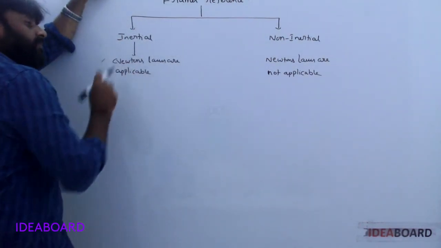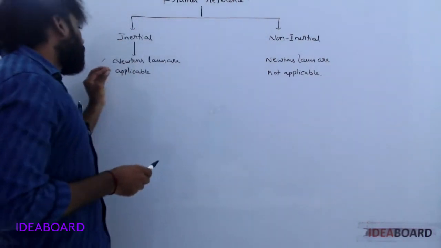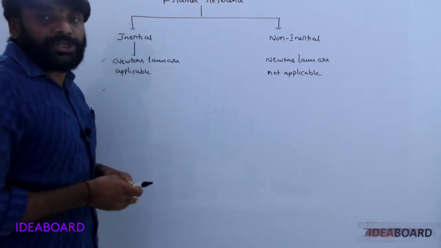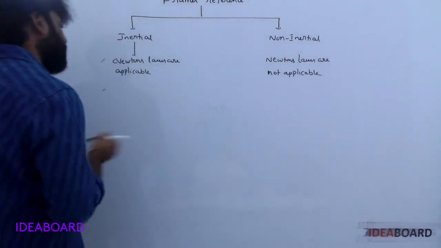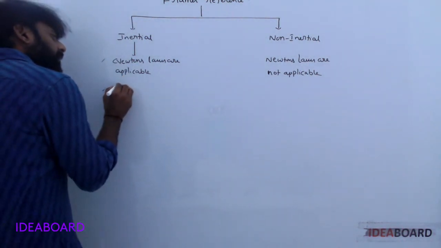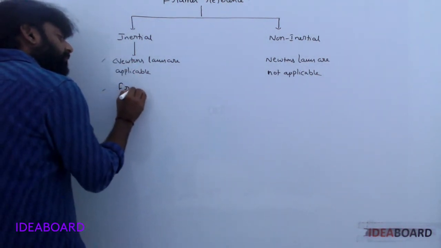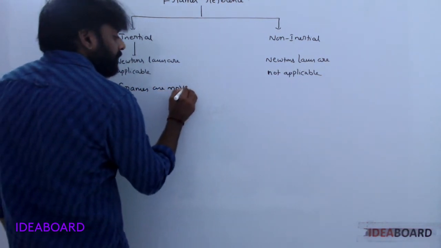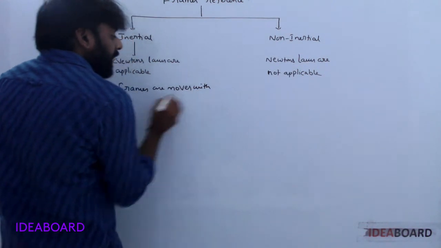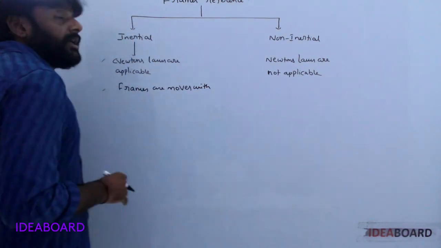Here, frames move with constant velocity or are in rest position.